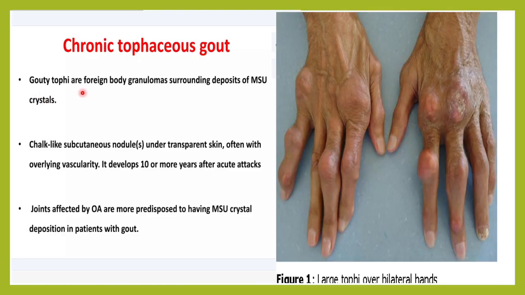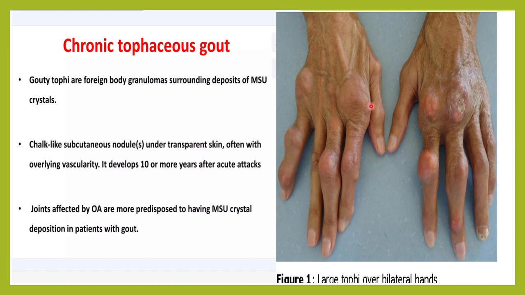So these are the gouty tophi. What are these? These are basically foreign body granulomas. Uric acid is a foreign body. In response to that foreign body, the body develops these granulomas which appear like bumps. It responds to a foreign body like crystals and forms granulomas around the deposits of monosodium urate crystals.